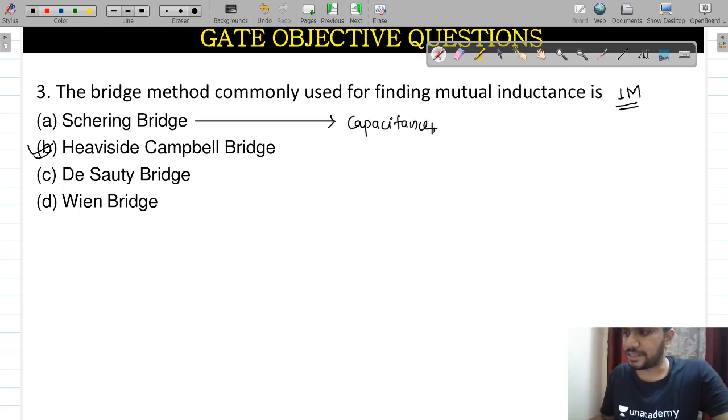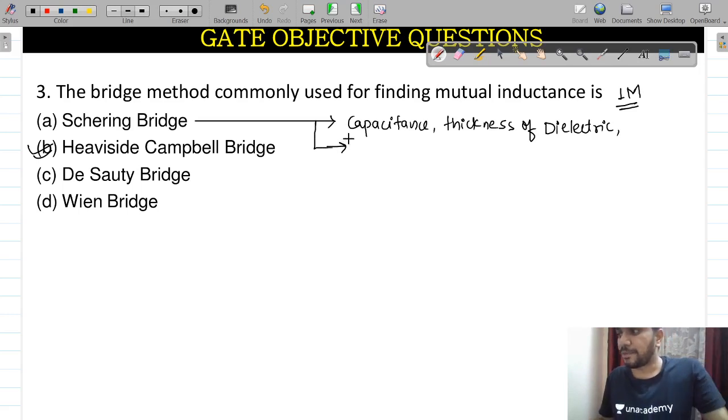Now after capacitance, it will measure the thickness of dielectric. After this thickness of dielectric, what will it measure? The same Schering bridge will measure the permittivity of dielectric sheet.